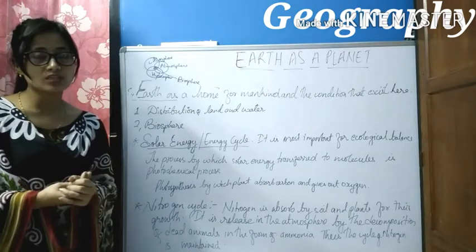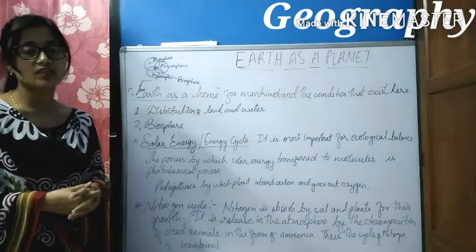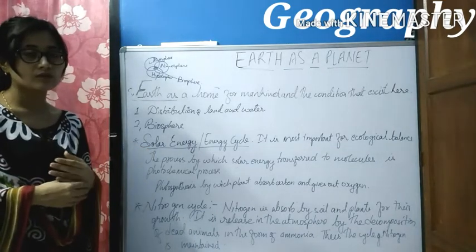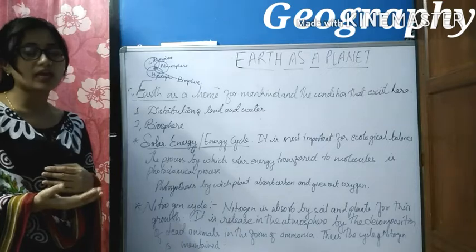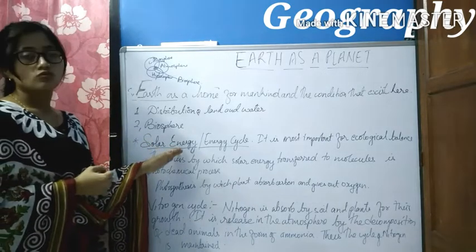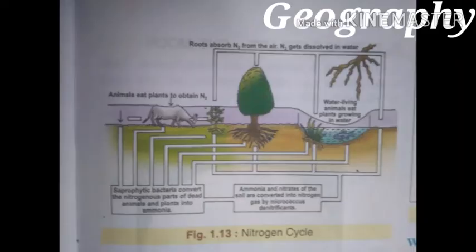Photosynthesis is a process by which a plant takes in carbon dioxide and gives out oxygen. The continuous process of giving out oxygen and taking in carbon dioxide with the help of solar energy is known as the energy cycle.